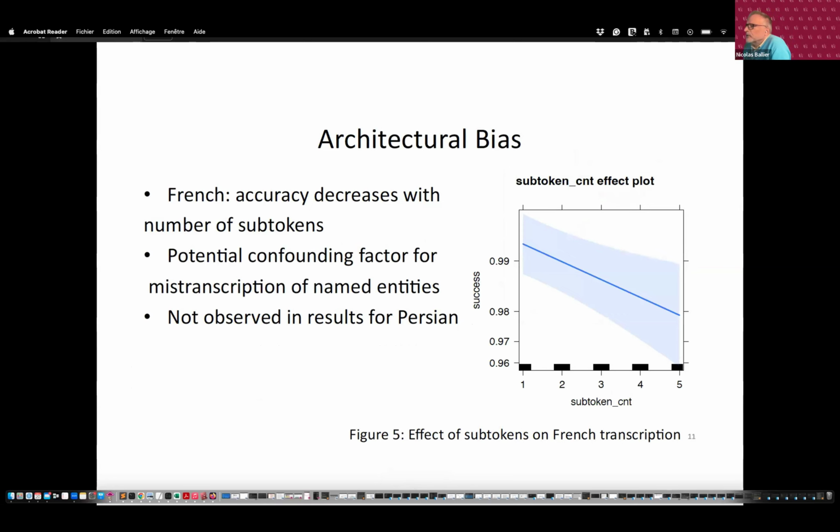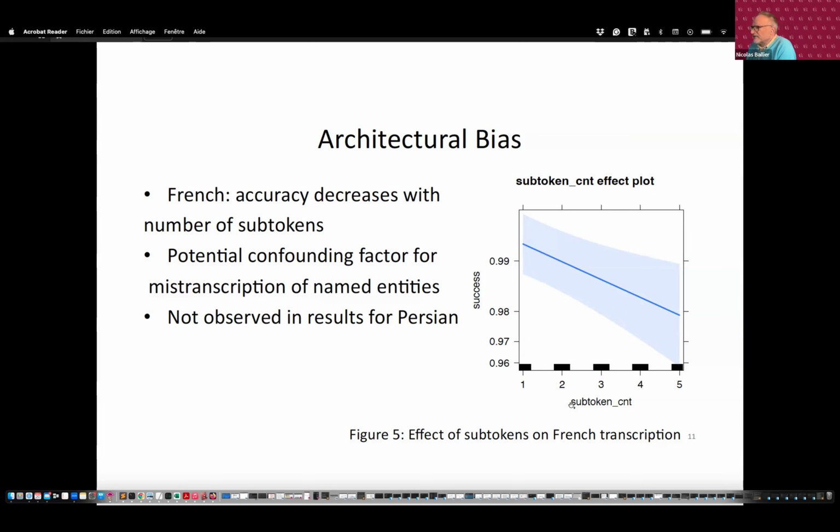So the second thing that we noticed is that for French, the more the word is split into subtokens, the more likely you are to observe errors. So the y-axis corresponds to the success rate, how many of the predictions were accurate, that's accuracy. And the x-axis corresponds to the number of subtokens. Because it's a multilingual system, the byte pair encoding is such that frequent words, especially English words, usually represent only one subtoken.